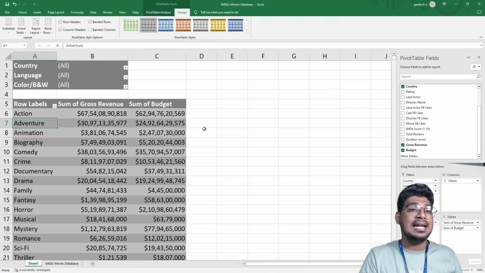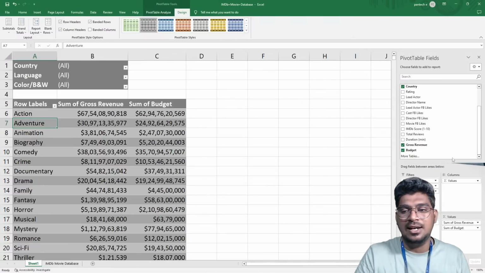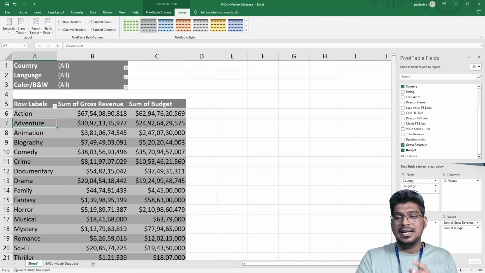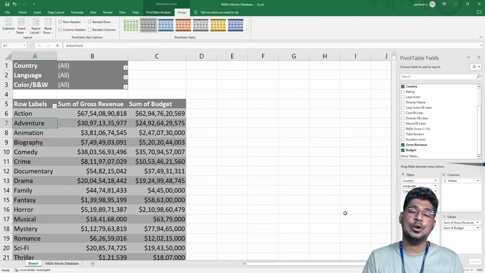Now getting into the layout format. For that, I'm going to use that one particular option.